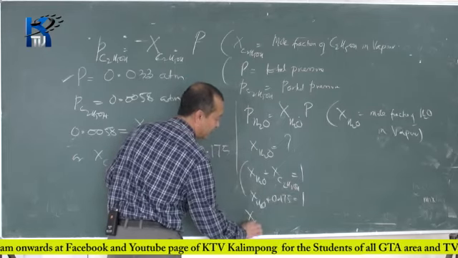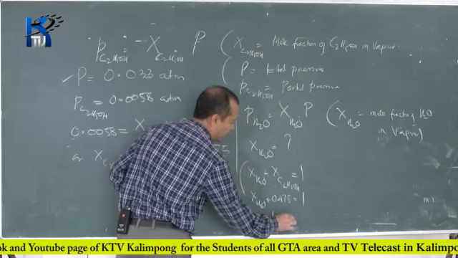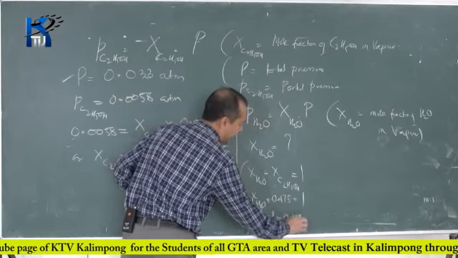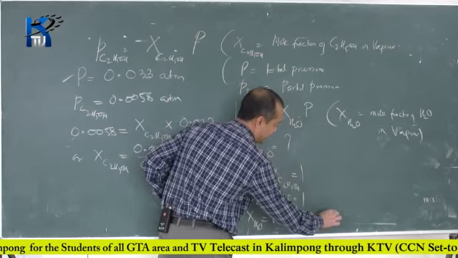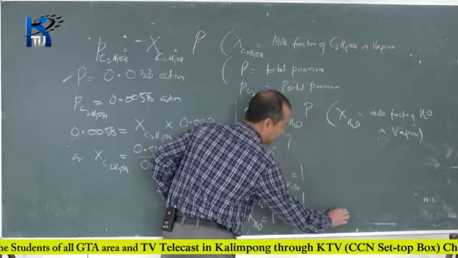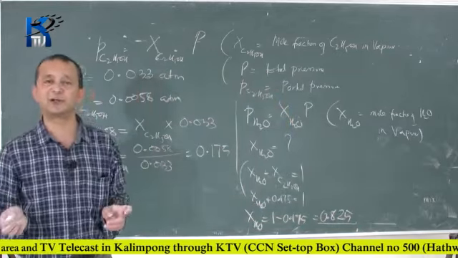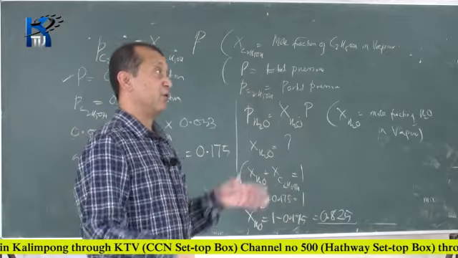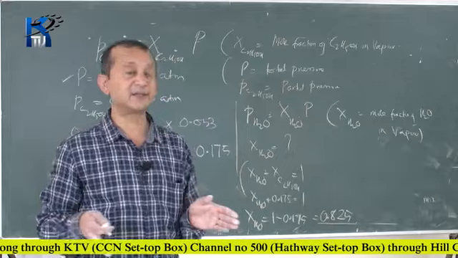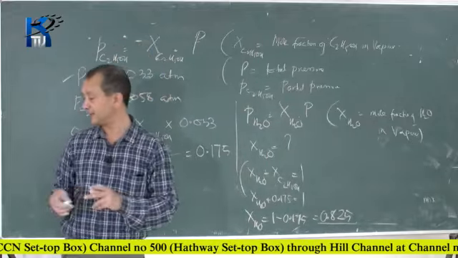So X water will be equal to 1 minus 0.175, which is 0.825. That way you can find the mole fraction of both water and ethyl alcohol, both in the vapor phase and in the liquid phase. So that is question number 12. That's all.